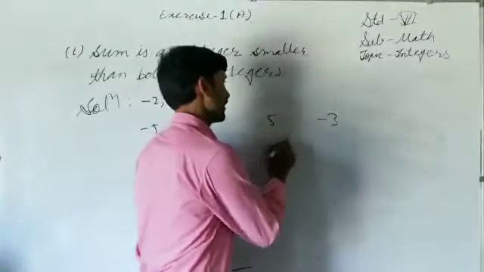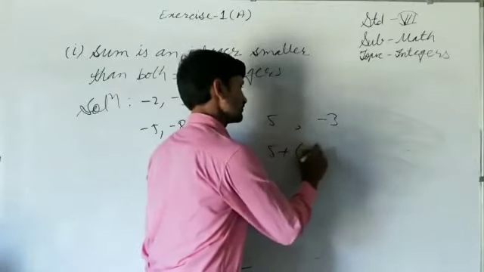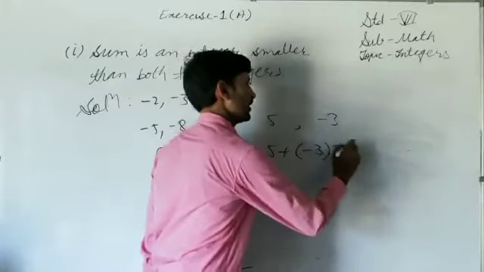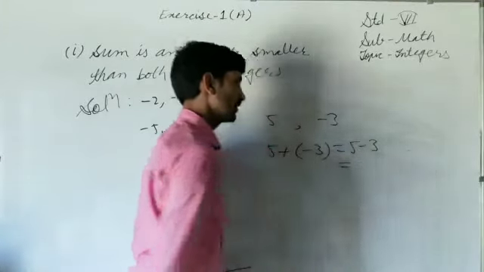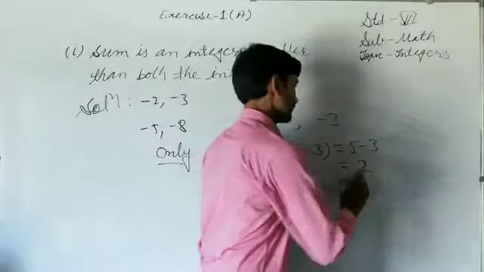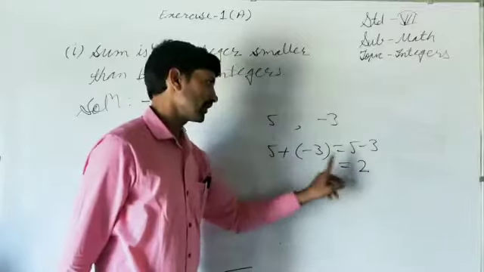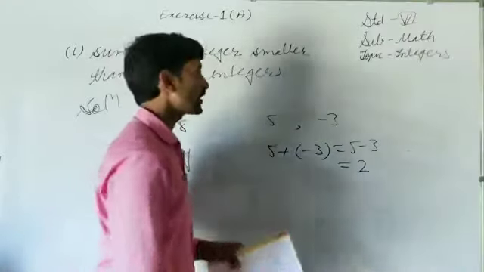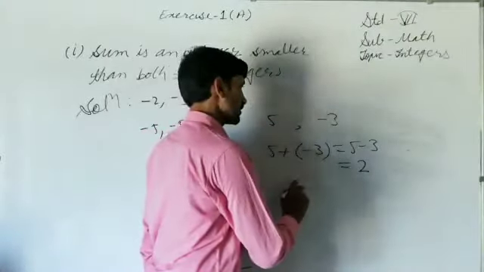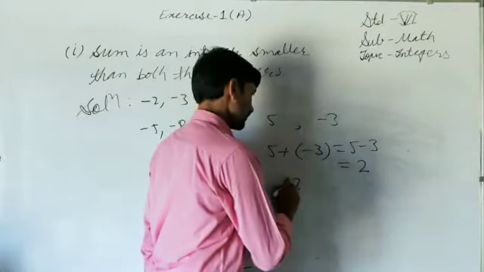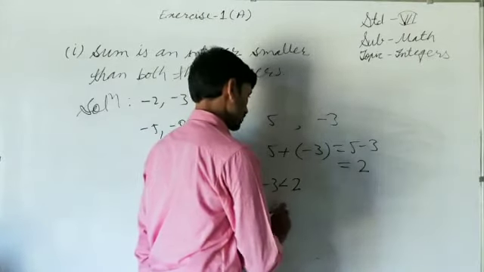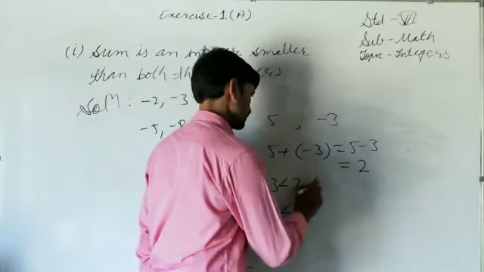It means we have to add them. Two integers we have taken. Let us simplify. Simplification I am not discussing here in detail. It is 2. We find here their sum, and sum is 2. What are we observing? Their sum is greater than minus 3 and smaller than 5.